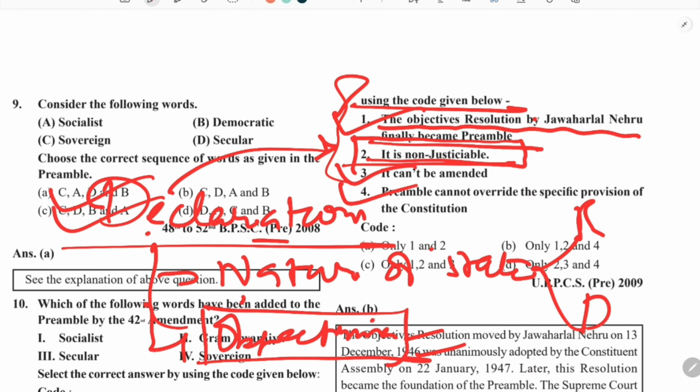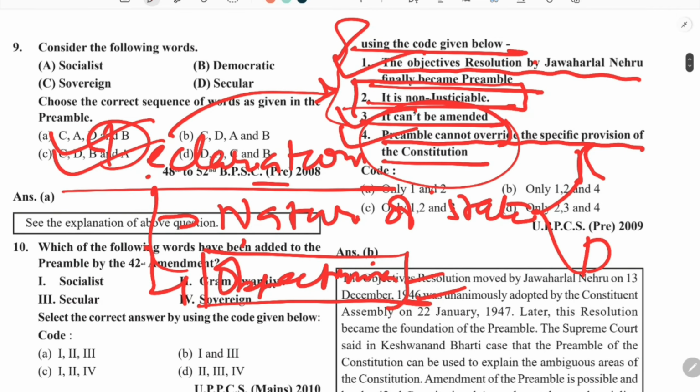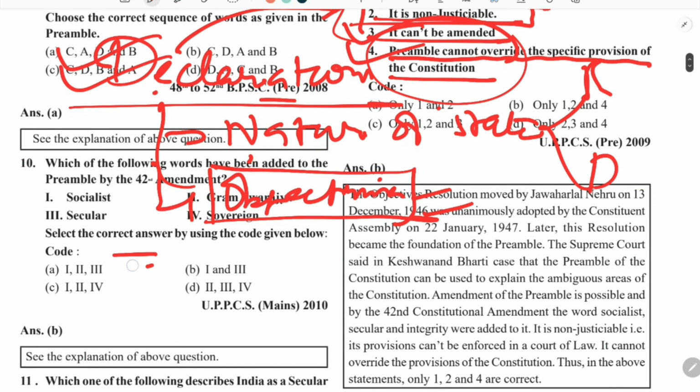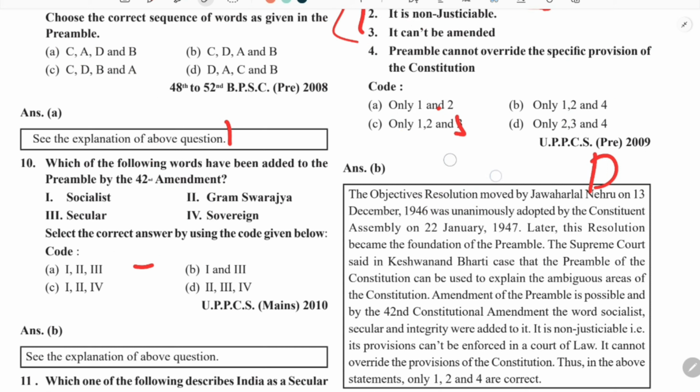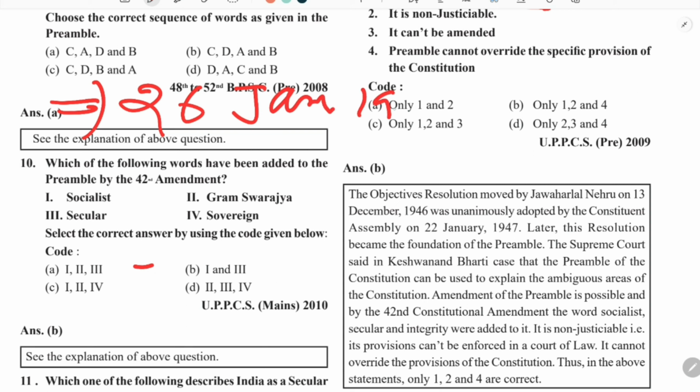And the third statement says that it can't be amended. And the fourth says that the preamble cannot override the specific provisions of the constitution. To make you clear about these statements, I will first explain two cases which are very relevant to this topic of preamble. When this preamble was adopted, as we know, after the constitution was made, this preamble was made and adopted. We know that the constitution was adopted on 26th of January 1950.